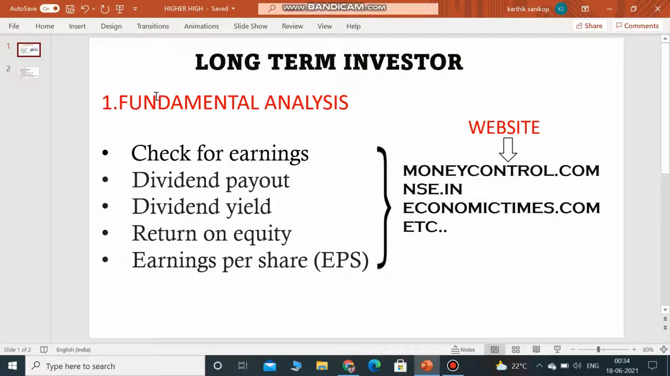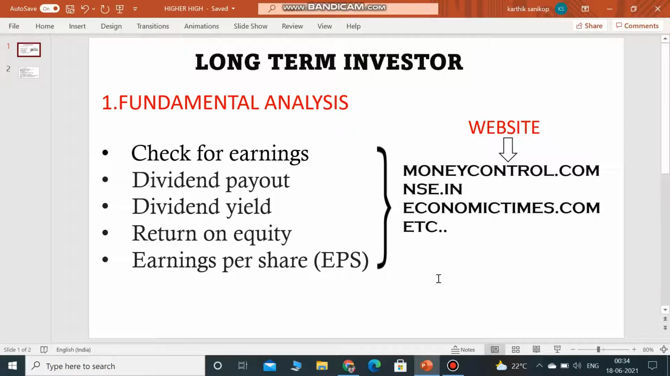Okay, first you have to learn what fundamental analysis is. Fundamental analysis is nothing but knowing about the company. It's about having knowledge of the news, for example checking earnings, dividend payout, dividend yield, return on equity, EPS, earnings per share. You should know all these things before investing.